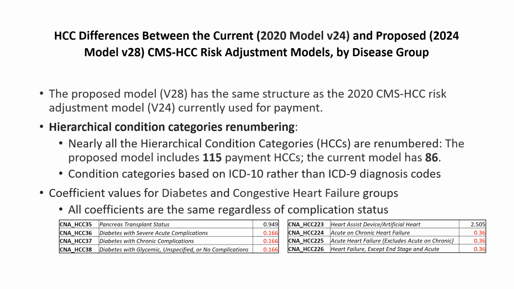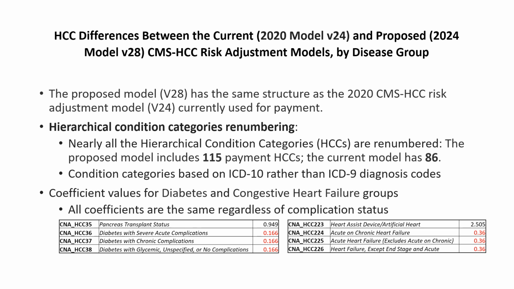The proposed 2024 CMS-HCC model has 115 payment HCCs, up from 86 in the current model. This increase in HCCs is due to newly created HCCs added to the model and the splitting of several existing HCCs resulting from changes in the structure and clinical specificity of codes from ICD-9 to ICD-10, as well as changes in clinical concepts for some conditions. Since the proposed model reflects a clinical revision using ICD-10 codes, and incorporates new diagnosis to HCC mappings, the proposed model has been assigned a new version number, specifically version 28, v28.